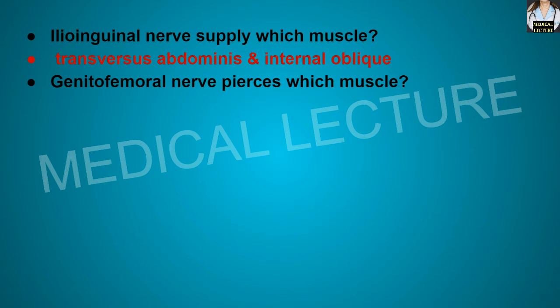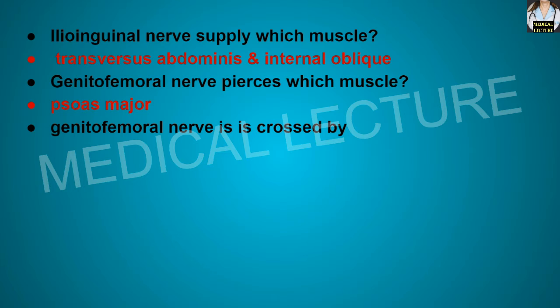Genitofemoral nerve pierces which muscle? It pierces psoas major muscle. Genitofemoral nerve is crossed by which structure? It is crossed by the ureter. Over here the genitofemoral nerve remains retroperitoneal.